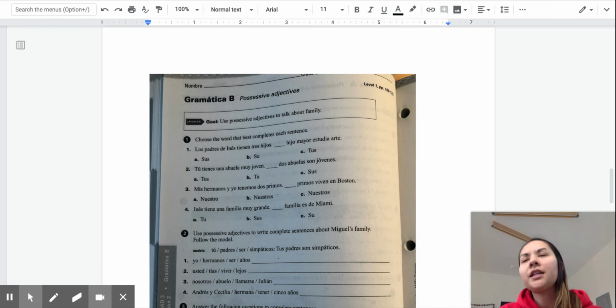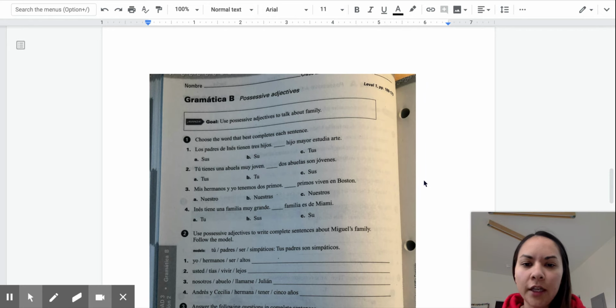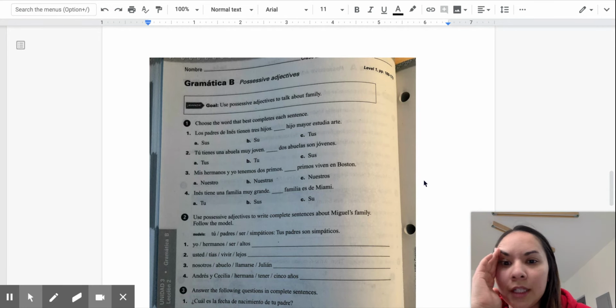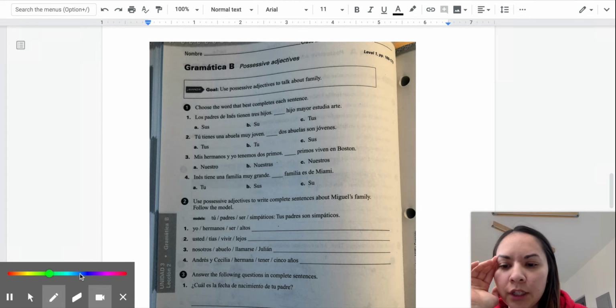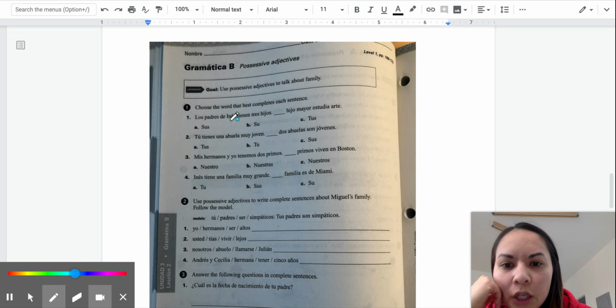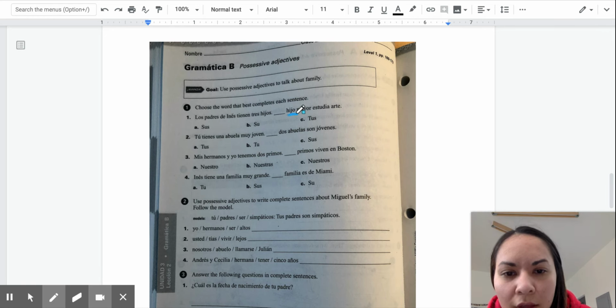Ok, aquí estamos en la última página, entonces gramática P. Again, it says possessive adjectives, but no importa, you don't have to pay, no presten atención aquí. So it says choose this primera parte, it's like super fácil, okay? So I don't want to spend a lot of time on it, but to really quickly highlight, los padres de Inés tienen 3 hijos. And just very similar to Gramática A, you have to pay attention to the